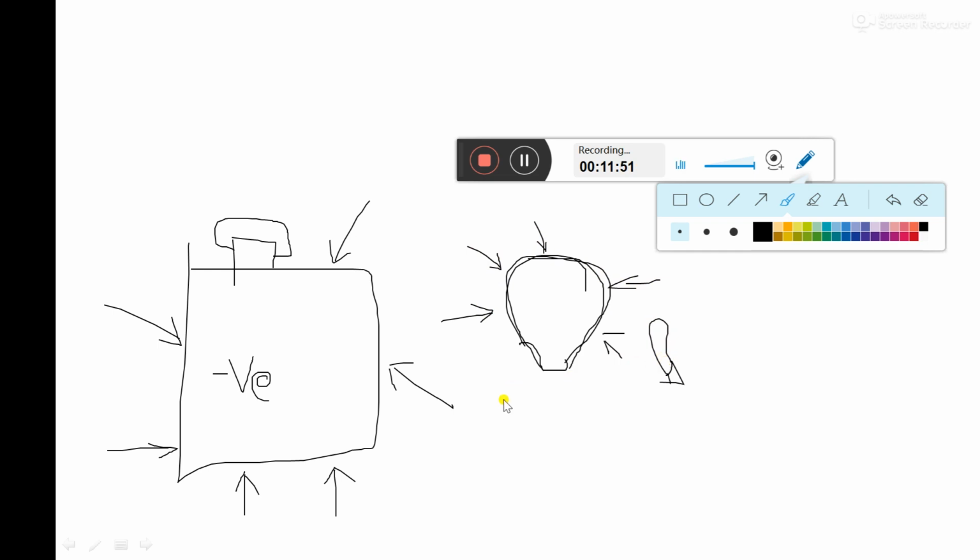On the other hand, let's take another example. If this balloon is inflated to that much volume and I fill air in it, then what will happen? The shape or volume of the balloon increases against the atmospheric pressure.